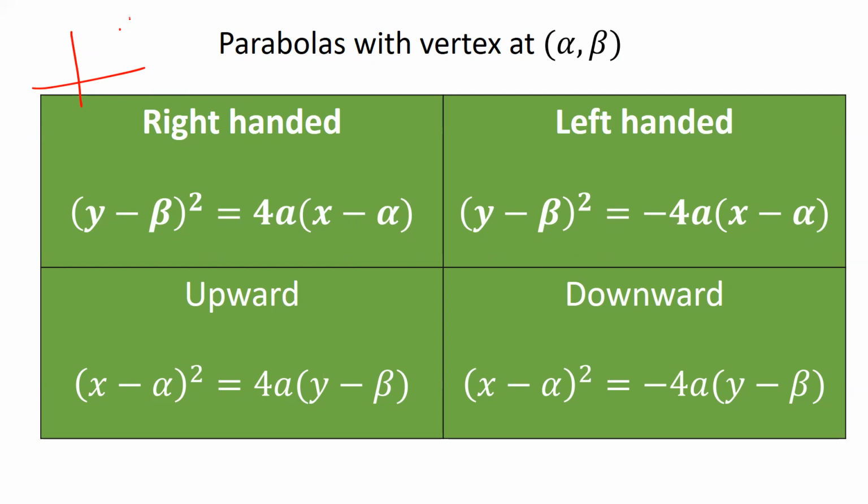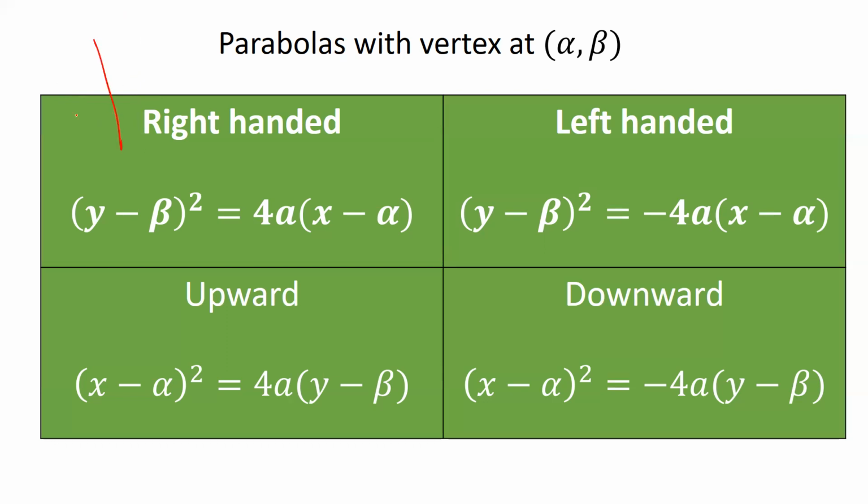I mean to say is that they will always be either right-handed or left-handed or upward or downward. These will always be the 4 kinds of parabola. But unlike the first video, where all of these were stuck to the origin, here we allow them to move in the Cartesian plane, but they will still be right-handed, left-handed, upward or downward. They can be anywhere, but they will still be of these 4 kinds only.